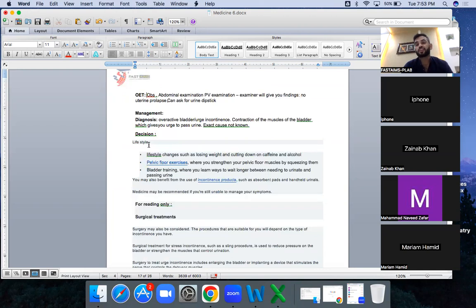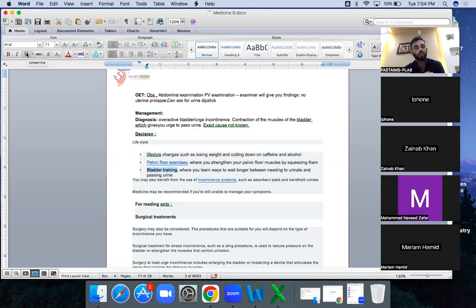So lifestyle modifications are quite important here. Lifestyle changes are losing weight, cutting down caffeine and alcohol, and pelvic floor exercises. Actually there are types of pelvic floor exercise, but you will just say pelvic floor exercise. It's enough for you. With pelvic floor exercise, you strengthen your pelvic floor muscles by squeezing them, and bladder training. Never forget these two words, bladder training and pelvic floor exercise.